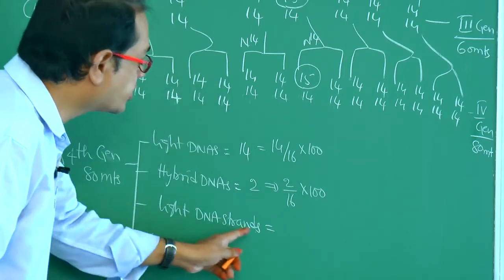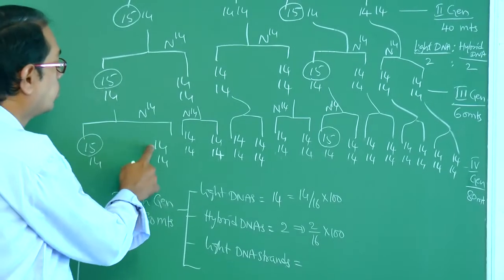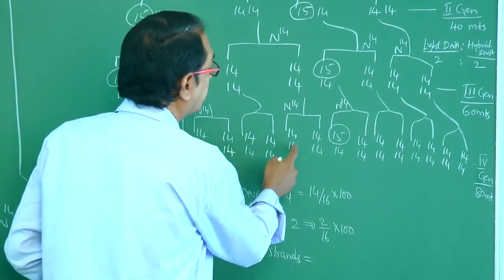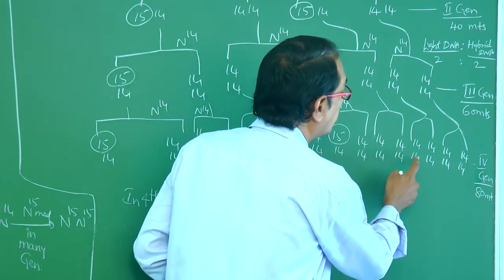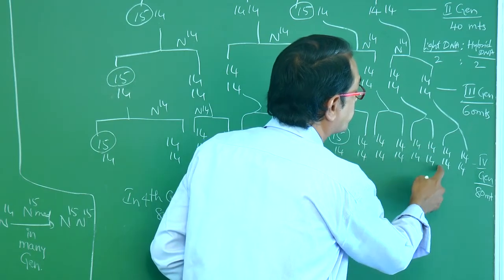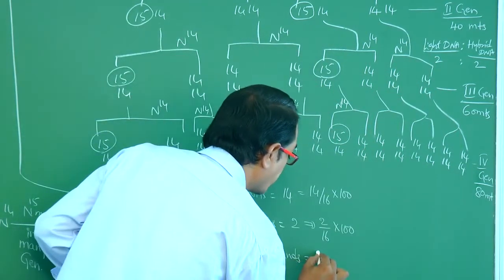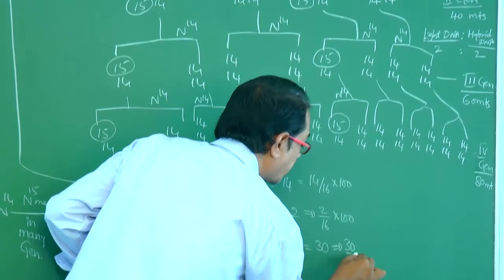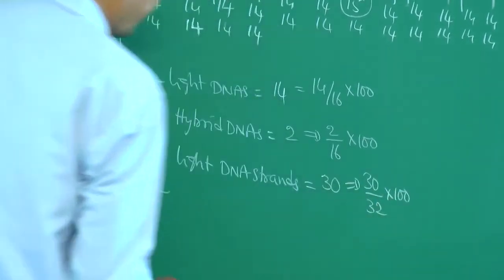Light DNA strands means, how many light DNA strands? 1, 2, 3, 4, 5, 6, 7, 8, 9, 10, 11, 12, 13, 14, 15, 16, 17, 18, 19, 20, 21, 22, 23, 24, 25, 26, 27, 28, 29, 30. Third, light DNA strands is equal to 30. That is equal to 30 by 32 into 100.